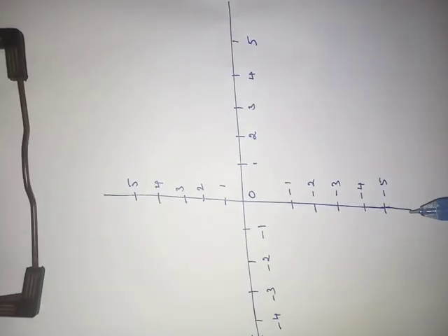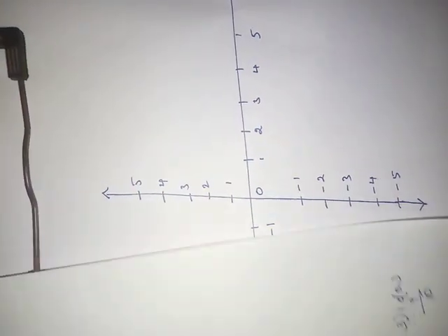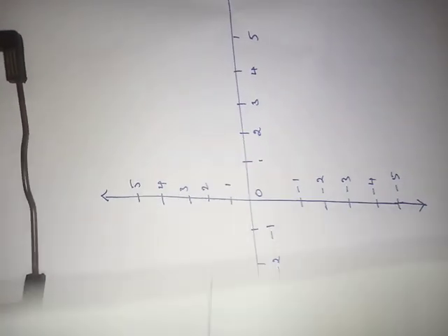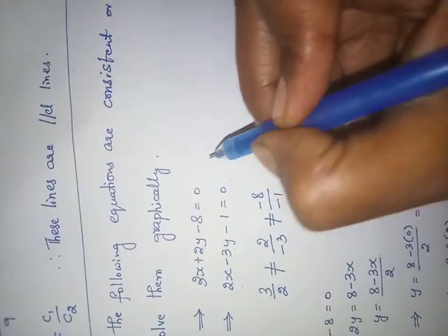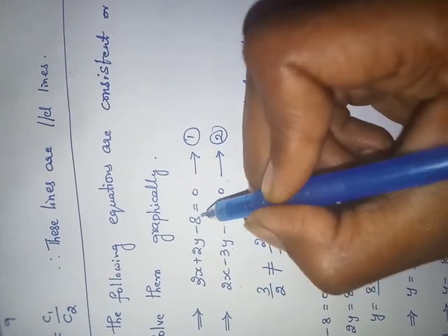Is it okay? Now plot the values, first for one equation. Let us plot for this equation 1. This is equation 2.